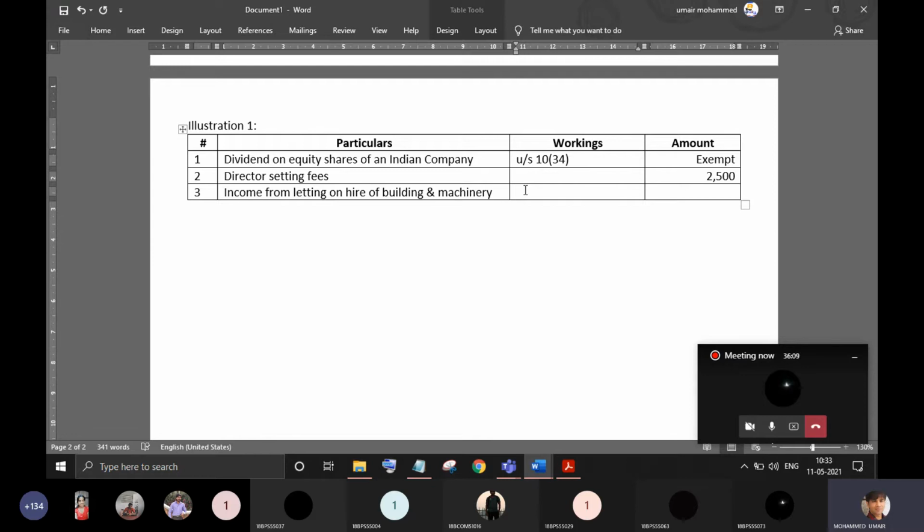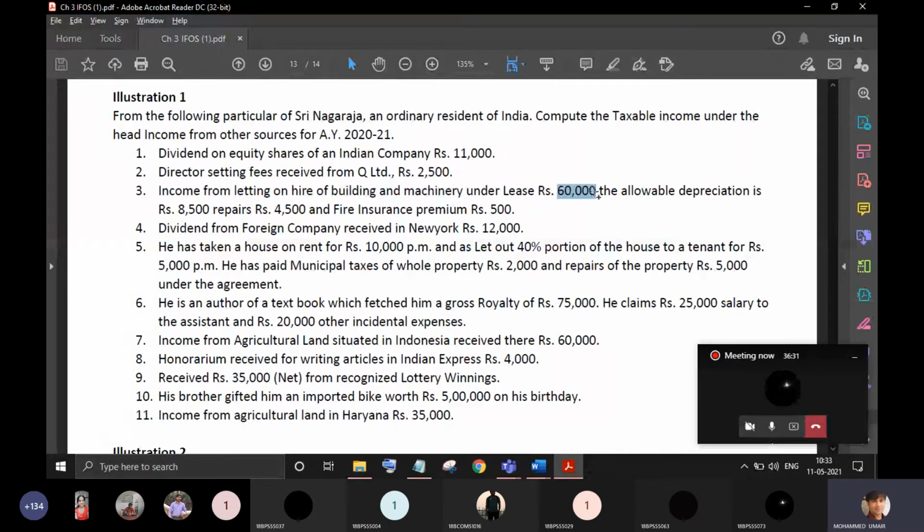But if the assessee is not into the business of letting things on hire, then it will be taxable under the head other sources. So first we check whether this can be taxed under business and profession. If it is not applicable there, then we bring this transaction to other sources.